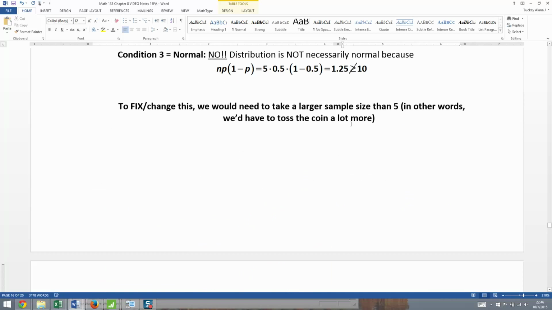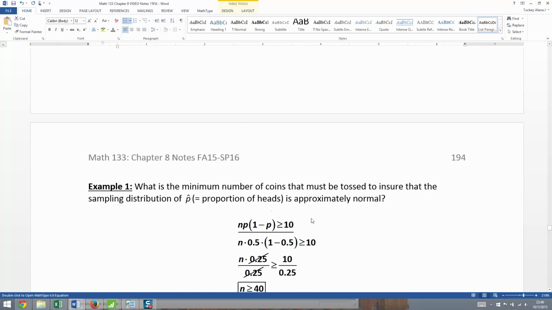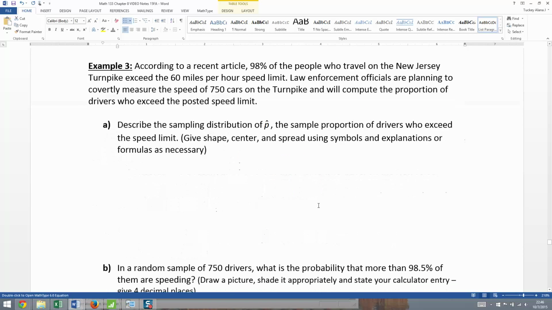All right, so let's see here. First of all, they're going to be both normal because our n is quite large for both of these cases. So we can see the shape is normal, that's fine. Center and spread are where we're going to be interested in. So the center is going to be p, and then our standard error is sigma p hat, or SE of p hat, which is the square root of p times 1 minus p over n. So we need to figure out which one's which.